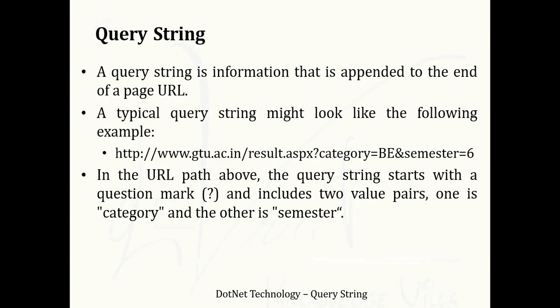Now we will understand the theory of query string. Query string is information that is appended to the end of the page URL. It means here an example is given: gtu.ac.in/result.aspx. After that, when we put a question mark, it indicates that the query string has started. It contains two values. First one is category and second one is semester. When you are using one value, at that time category is equal to B. When you are using multiple values, at that time you have to put the & sign in between two values.